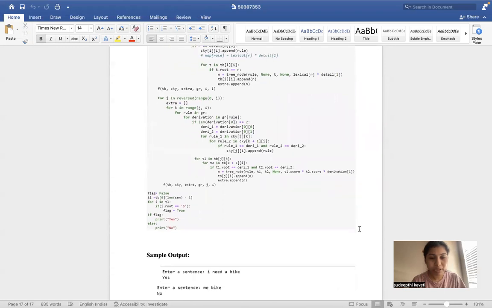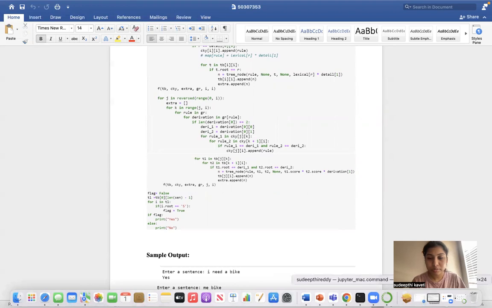And this is the sample output. I have taken a screenshot and attached it. I need a bike. Yes, "me bike". If it is invalid, no. And coming to this,